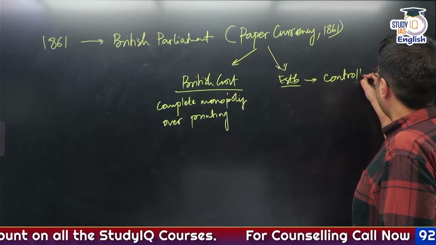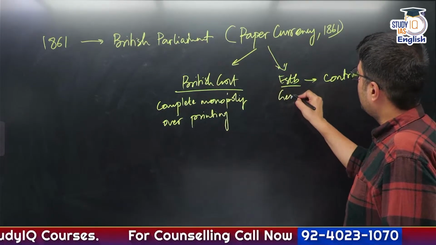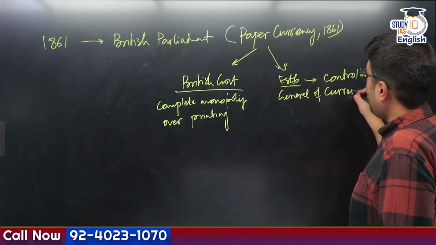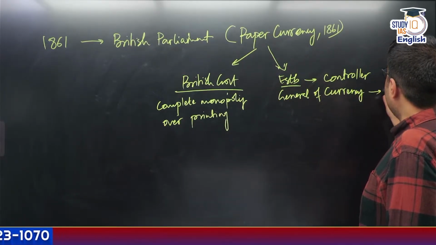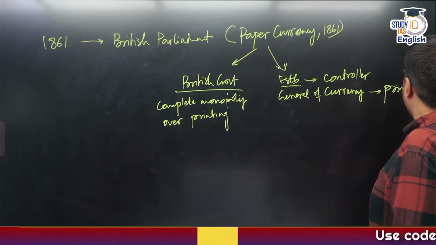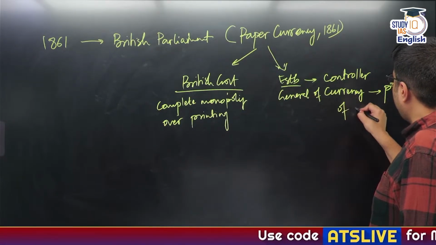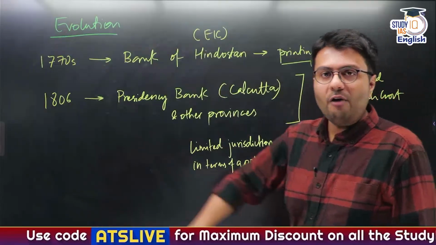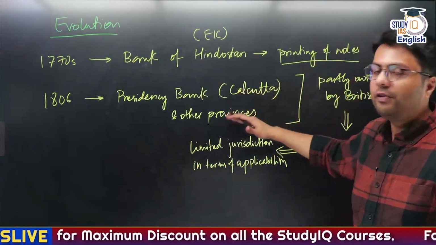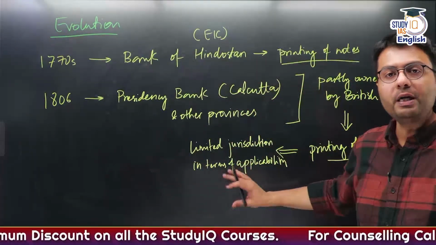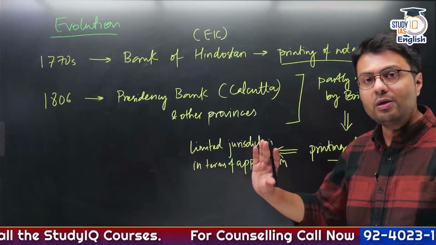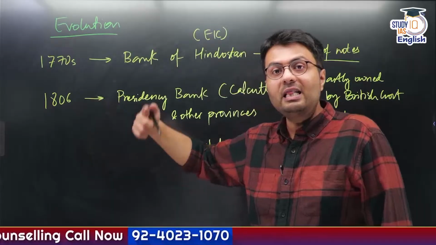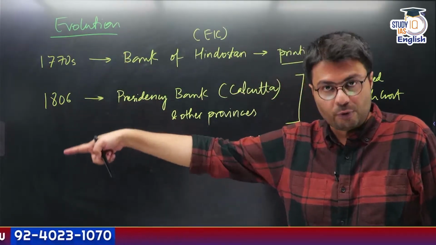This Controller General of Currency is the only organization from 1861 onwards who is responsible for printing of notes. I told you one of the biggest problems that the government faced after 1806 was that 3 different presidency banks were responsible for printing of notes. As a result, the notes that they printed had very limited applicability or acceptance in the other provinces, right?